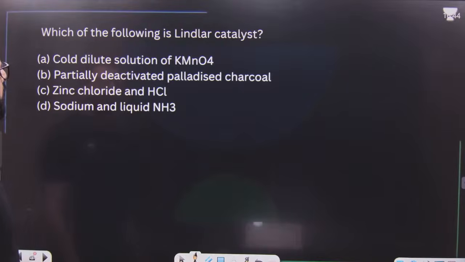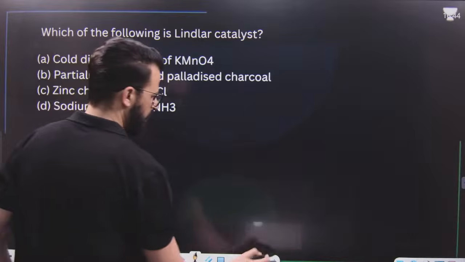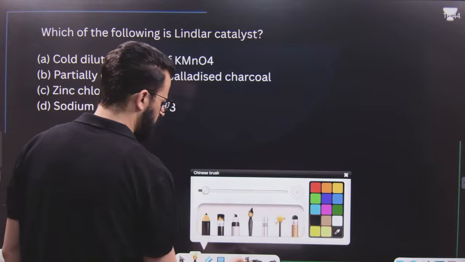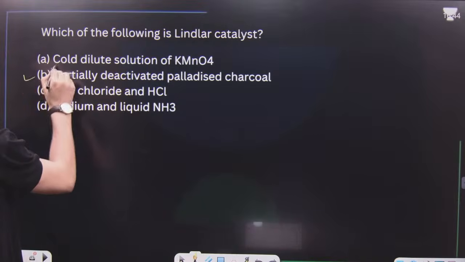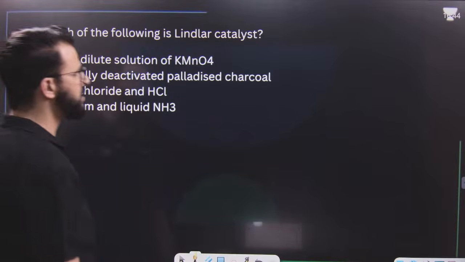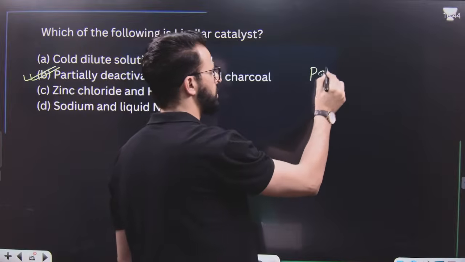Which of the following is Lindlar's catalyst? This is a simple question. It is partially deactivated palladized charcoal. It is Lindlar's catalyst. What is Lindlar's catalyst?